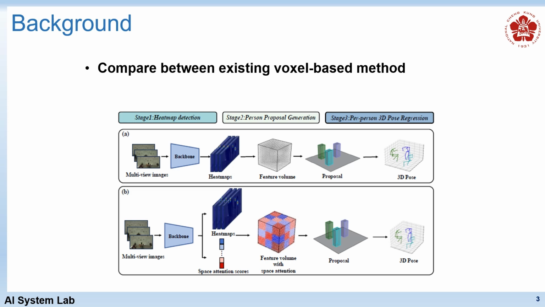Comparison between our method and the existing voxel-based method. The primary distinction is that: A. The existing method simply projects heat maps into 3D space. B. We enhance feature volumes using space attention, maintaining 3D information, and emphasizing critical regions within the feature volume.